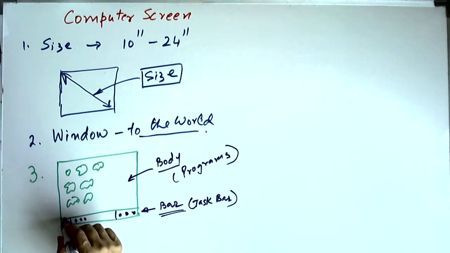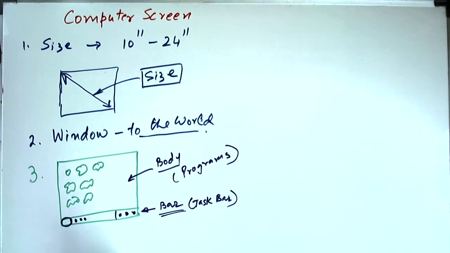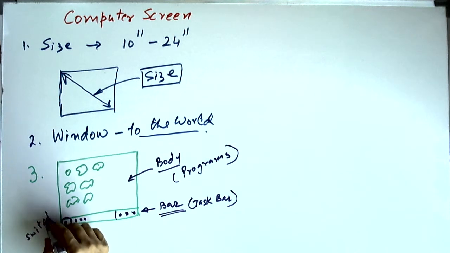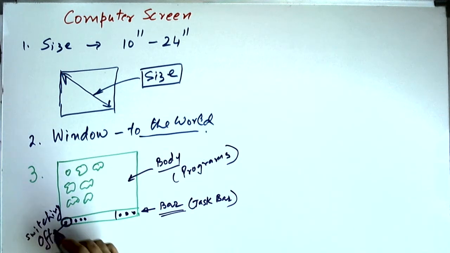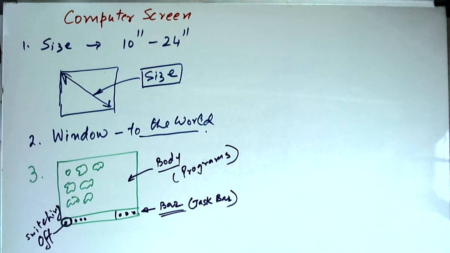And here you will sometimes get an icon which is basically the start icon, which has the shape of Microsoft Windows, and it may be something different also. And this is where, when you want to switch off the computer, you have to start. So this is the starting point for closing the computer.